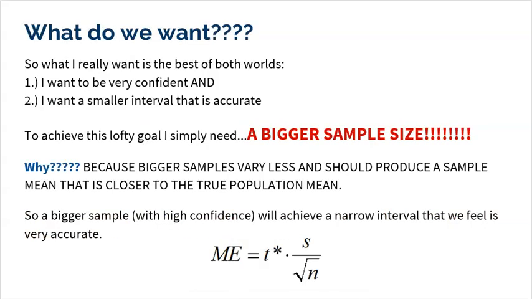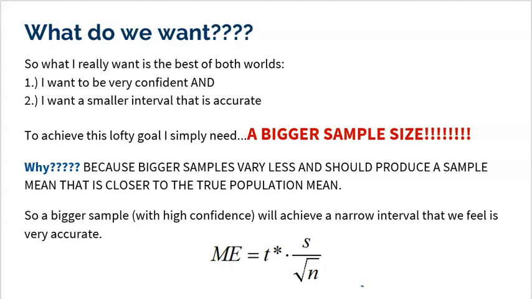So I want the best of both worlds. I want to be very confident, and I want a small interval that's accurate. To achieve this lofty goal, I simply need a bigger sample size. That's it. Why? Because bigger samples vary less and should produce a sample mean that is closer to the population mean. So a bigger sample with high confidence will achieve a narrow interval that we could be very accurate.